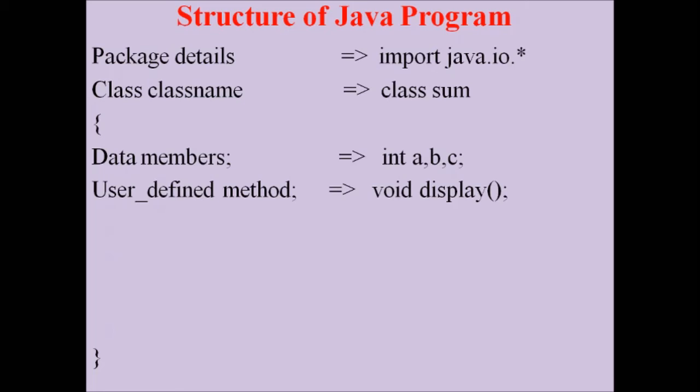In case the user needs any methods, they should be declared here. Method declaration also should end with a semicolon. For example, void display. Here void is the return type, display is the method name. Method structure is the method name with open close brackets.